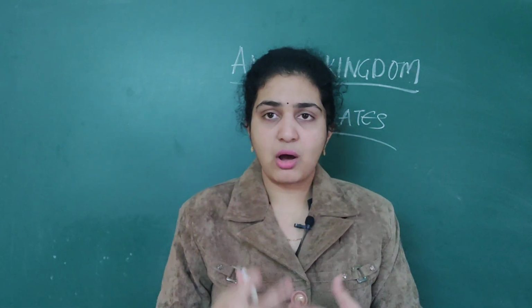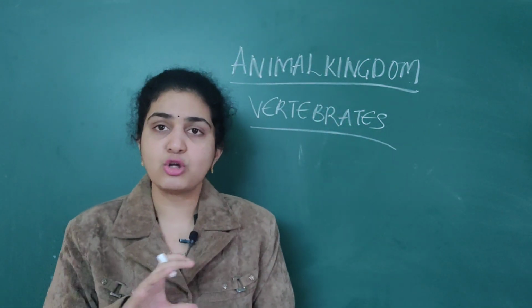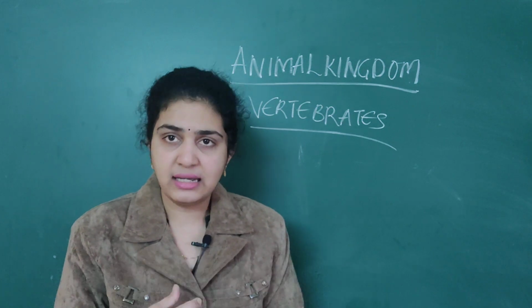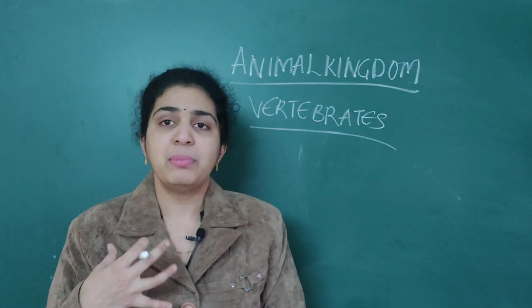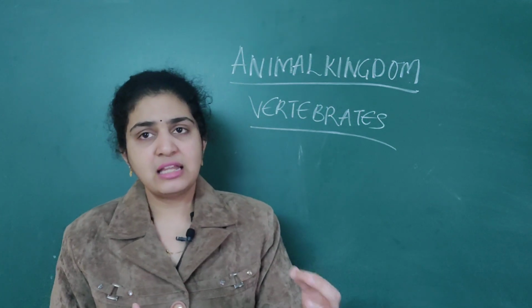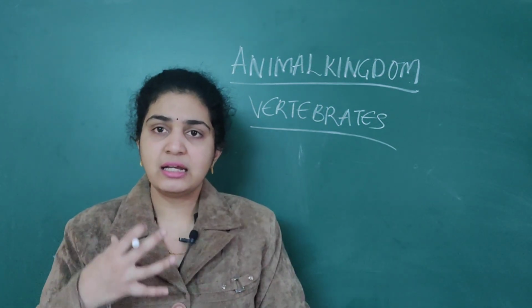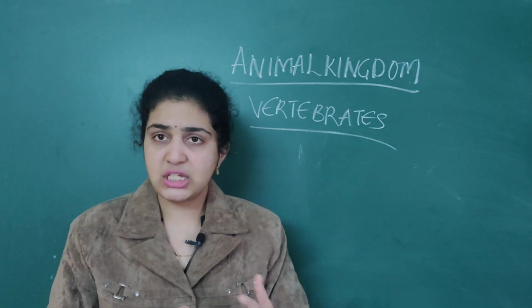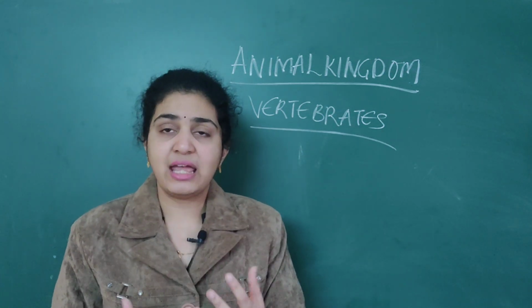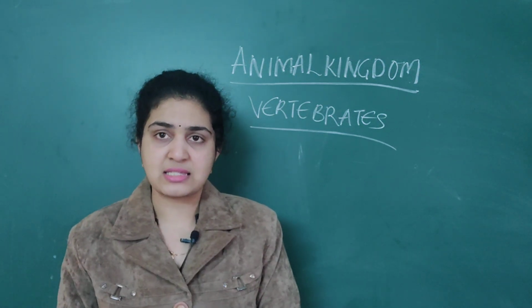These vertebrates will also have a special feature, that is heart will be present in all of them, as well as kidneys are present. Like how for humans heart and kidneys play a very important role, like that for them also heart and kidneys are very important. Heart may be two chambered, three chambered, four chambered. It will vary depending on different classes.